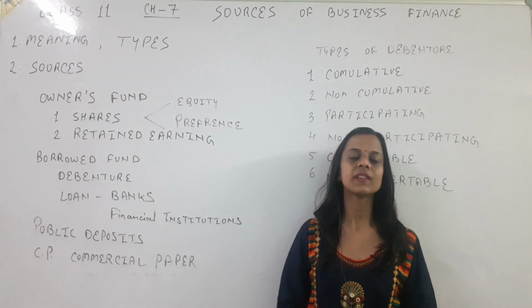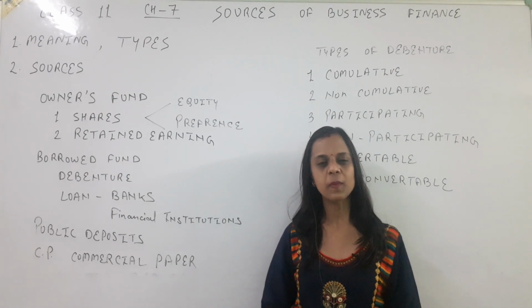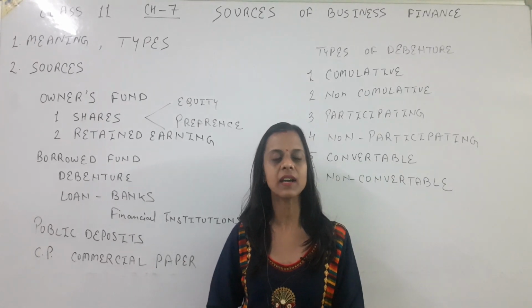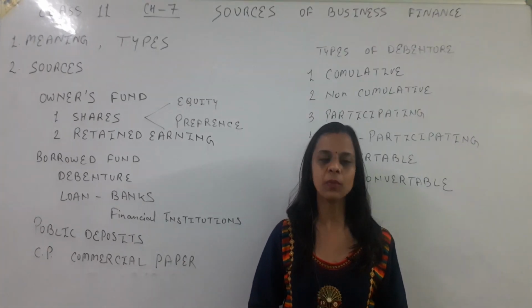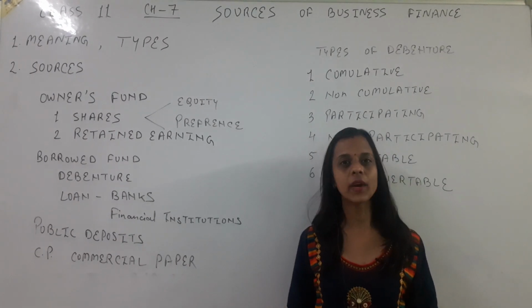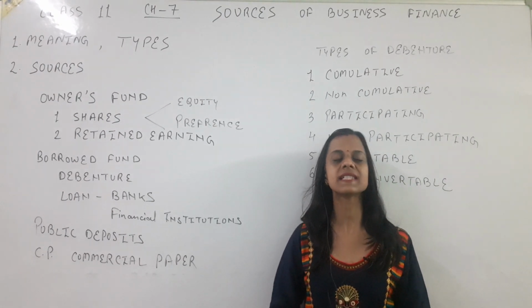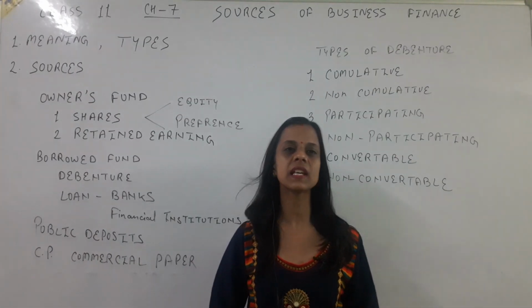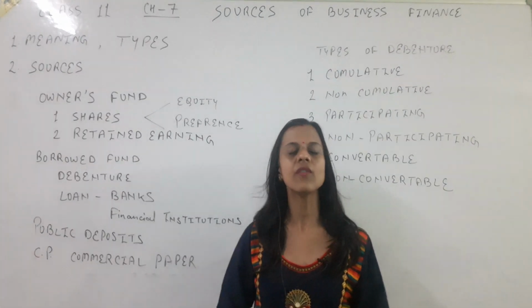Now as you know, the paper is divided in two parts. First is the MCQ pattern and second is the theory part. So we are preparing for both. In this video, we are going to cover chapter number 7 for class 11. Chapter number 7 is basically about sources of finance.